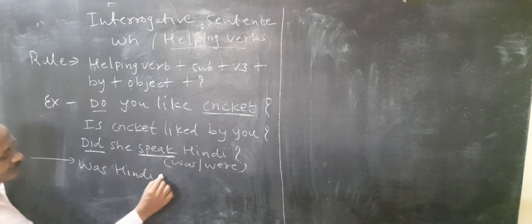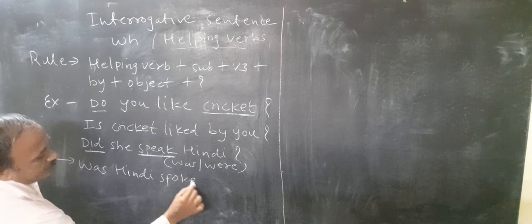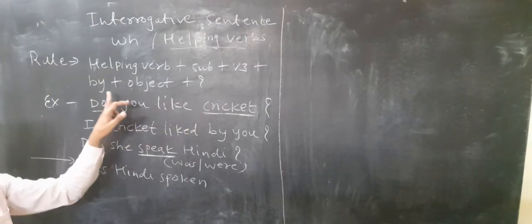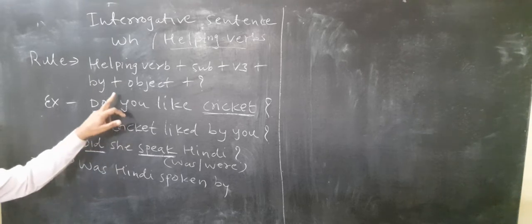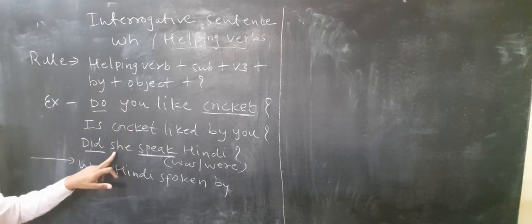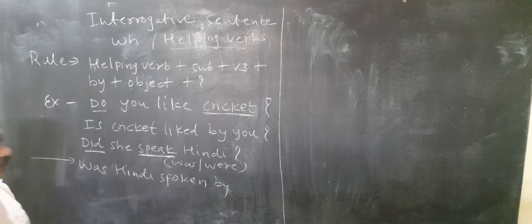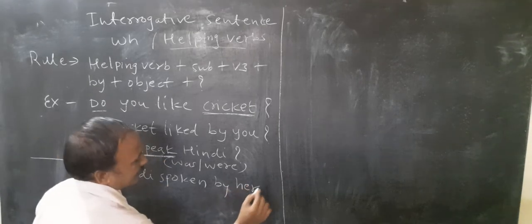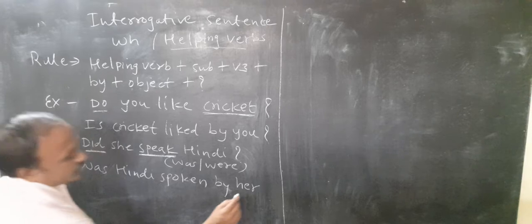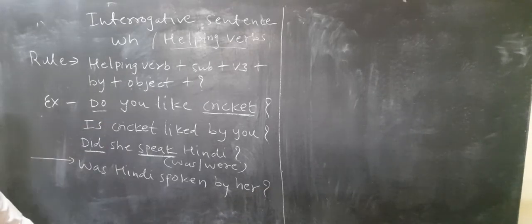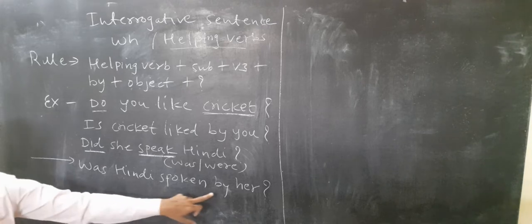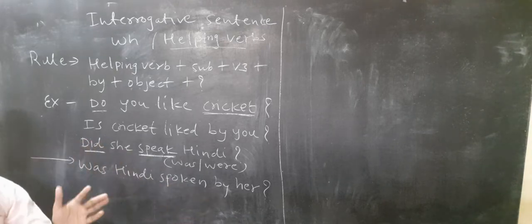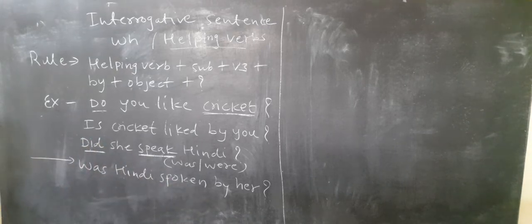Was Hindi. So what? V3, spoken. After V3, by, and after by, the object. So here the subject becomes object. She becomes her. And the question mark. Did she speak Hindi? Was Hindi spoken by her? Simple way you have to understand.